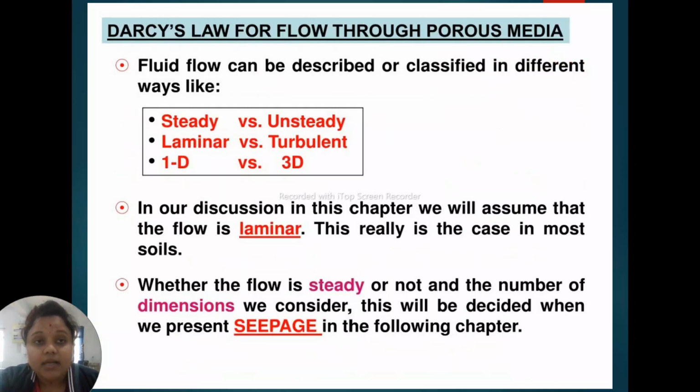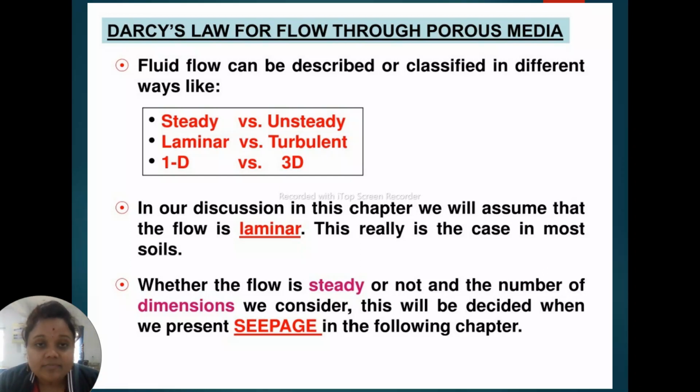So the next slide comes from Darcy's law for flow through porous medium. Here, Darcy was a scientist who discovered three types of flow.